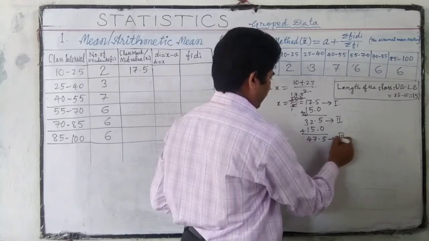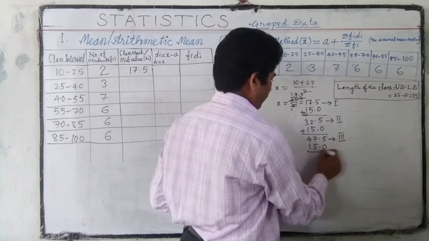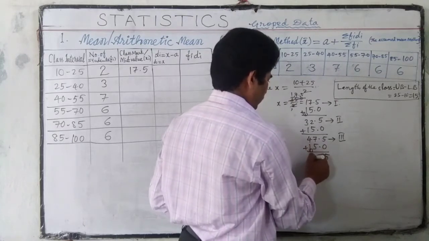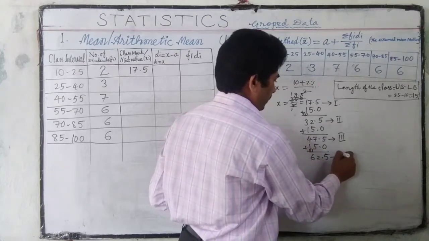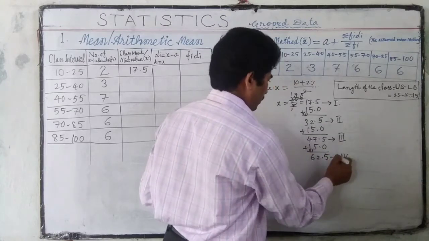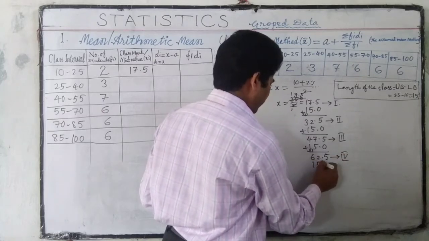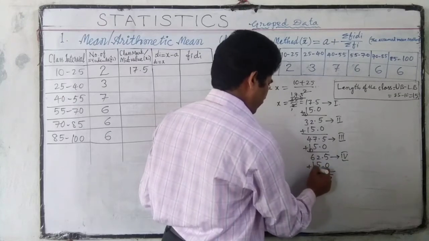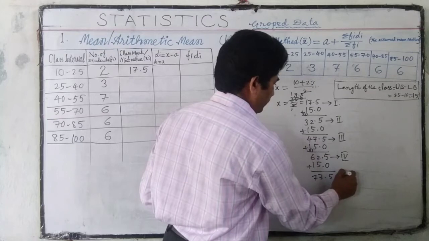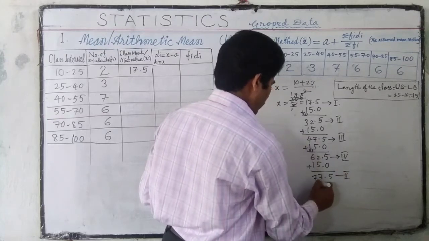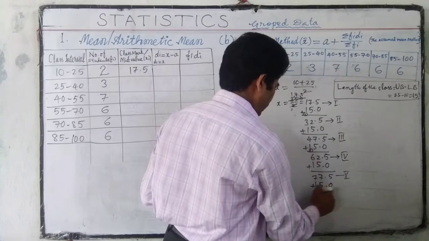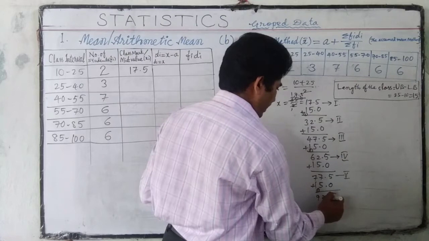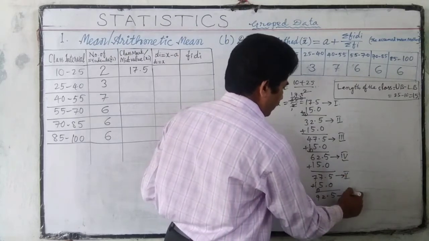This is class 3 plus 15, 62.5, class 4 plus 15, 77.5. This is class 5 plus 15, 92.5. This is class 6.